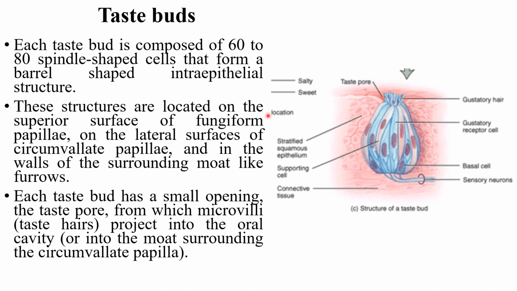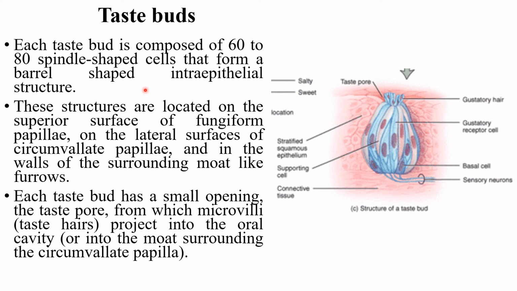These structures are located on the superior surface of the fungiform papillae, on the lateral surface of the circumvallate papillae, and in the walls of the surrounding moat-like furrows. We have already seen that different papillae do possess taste buds.